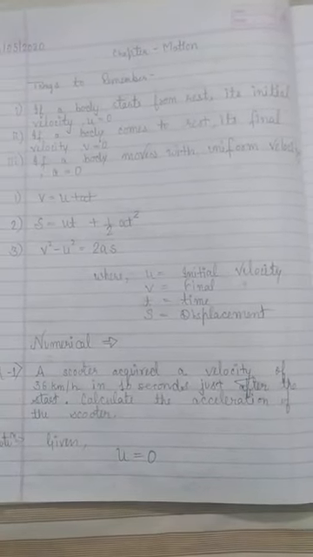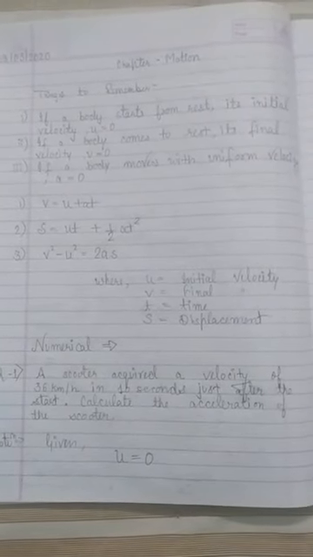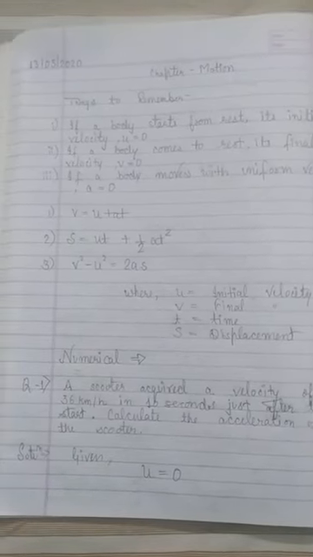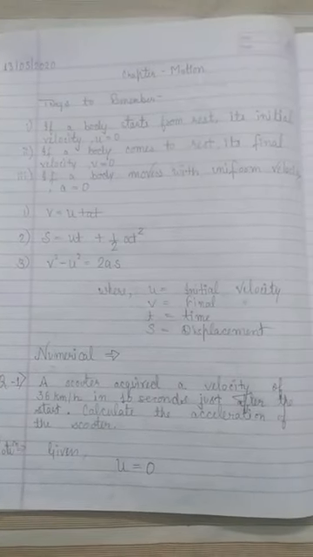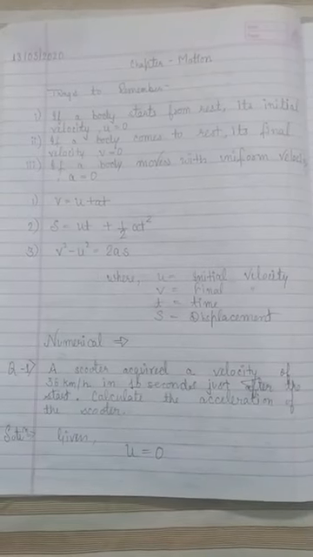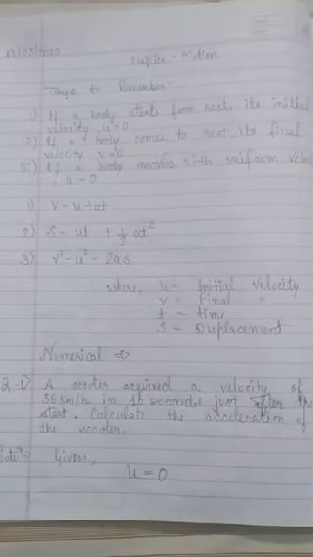Now let's solve numericals. The best way to solve a numerical is, first of all, to write down the given matter. The first one is, a scooter acquired a velocity of 36 km per hour in 10 seconds just after the start. Calculate the acceleration of the scooter.